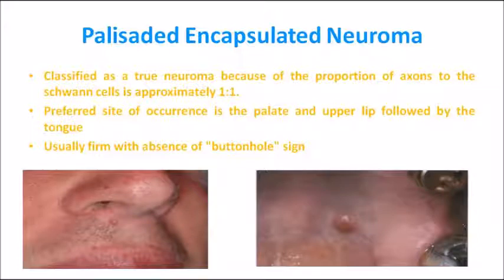The nerve tissue. And most of the time the site is the palatal region or the upper lip region. So note the location. The second picture shows the palate and the first picture shows the upper lip region, followed by the tongue. Usually it will be firm with absence of the buttonhole sign. I think most of you will remember that buttonhole, isn't it? So that buttonhole sign will be absent in this case. This is the classical picture of palisaded encapsulated neuroma.